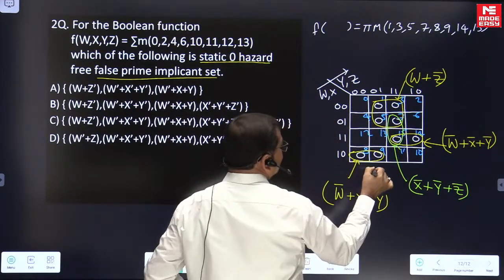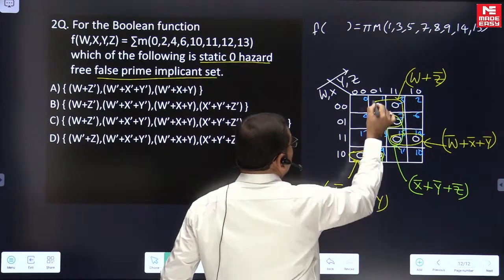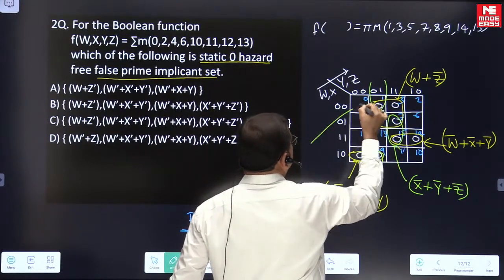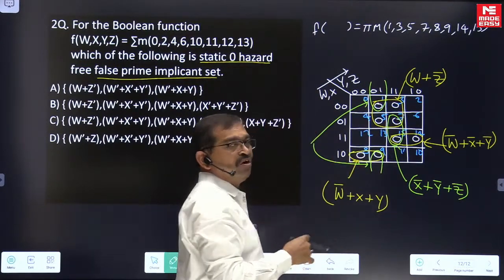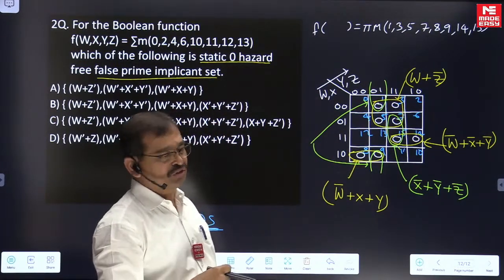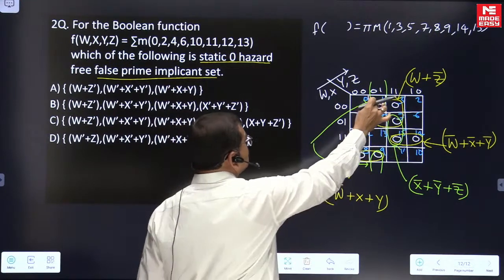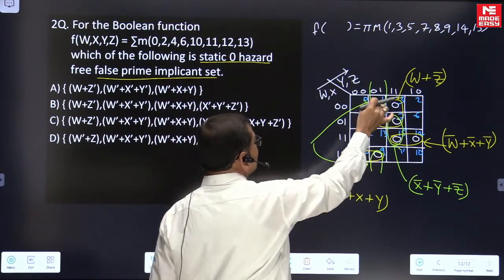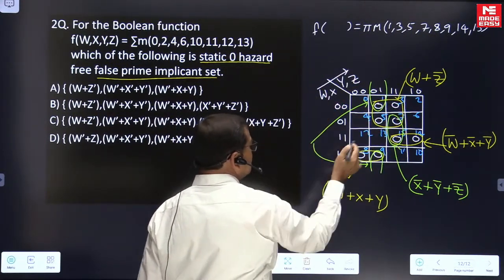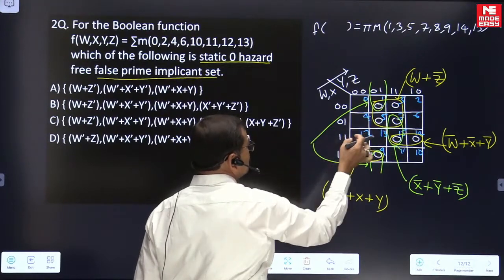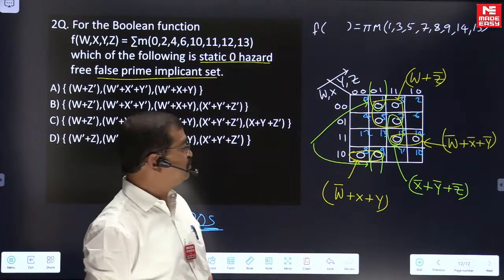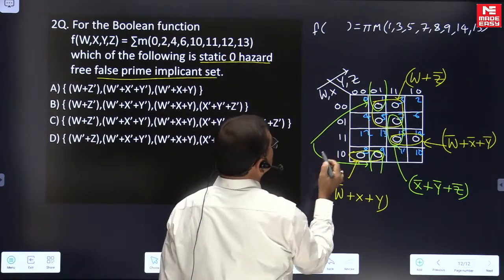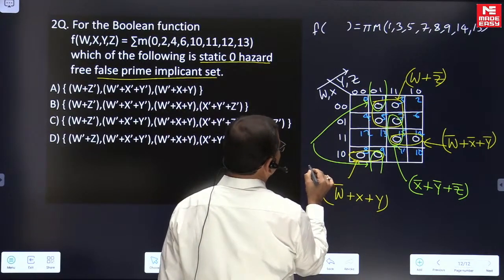Similarly, if we are not having coverage of the sum term corresponding to these two cells, then also we are having static zero hazard problem. So these two adjacent cells are not covered in the minimal expression, so the sum term corresponding to this is supposed to be taken into account to make the circuit a hazard free circuit.